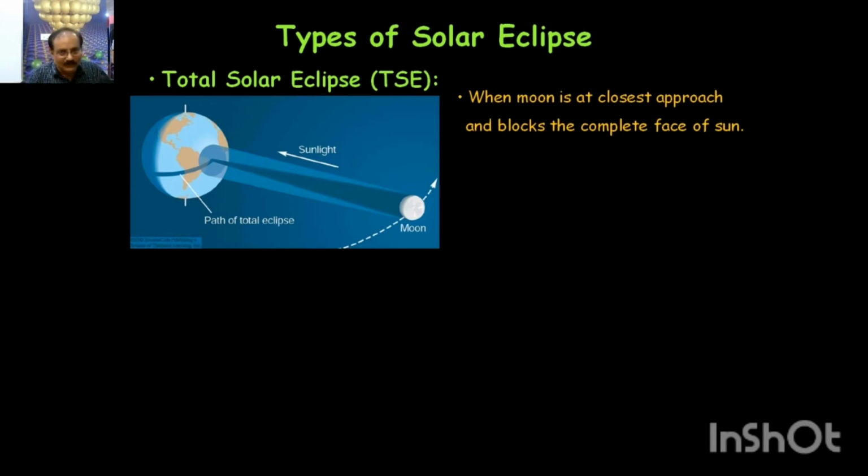If somebody lies fully within the umbral portion, then they experience a total eclipse. Most of the time it doesn't happen that our Earth lies completely in the umbral portion. Many times it passes through the oceans, so people cannot see it.